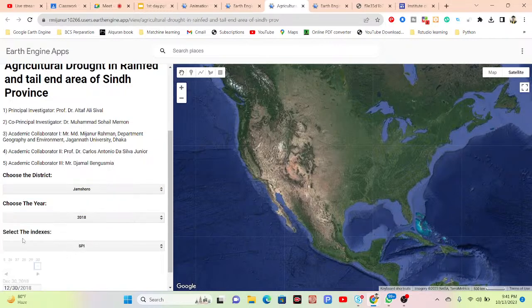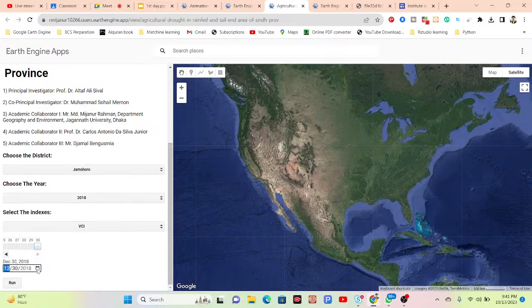And what is the best index for drought? Suppose I want to use VCI, the vegetation condition index. Then also select this, suppose first. Okay, then click Run. So now, for this time, what is the condition for this district? What is the drought condition? Where you find the severe drought, moderate drought, or high drought?